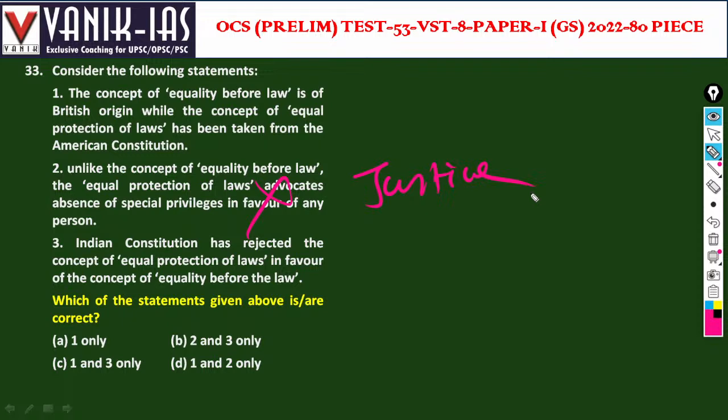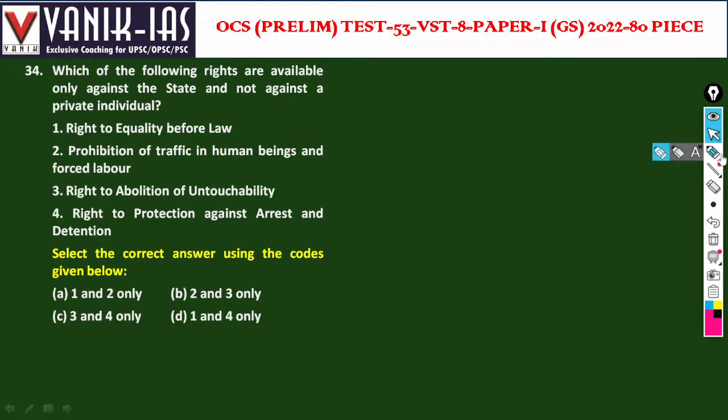This is wrong. The Indian Constitution has rejected the concept of equal protection of laws in favor of equality before law. No, we have adopted equal protection of law, which talks about justice, right? Justice for the deprived section, that is equal protection of the law. So the second statement is also wrong. Only one is the answer. Equality before law plus justice is equal to equal protection of law.